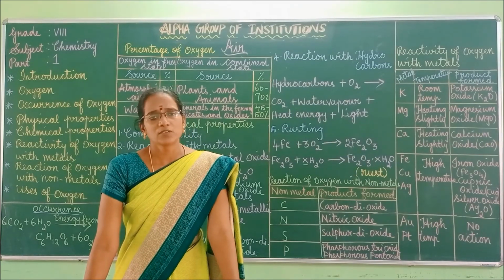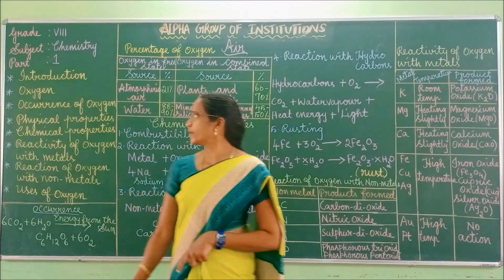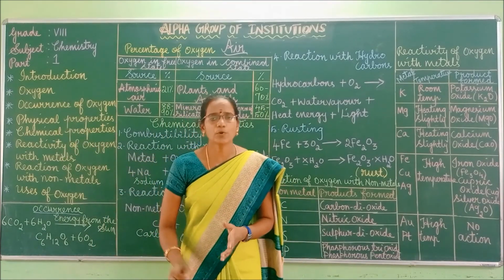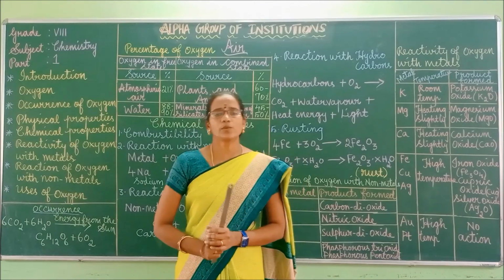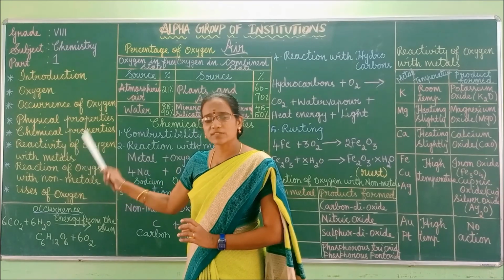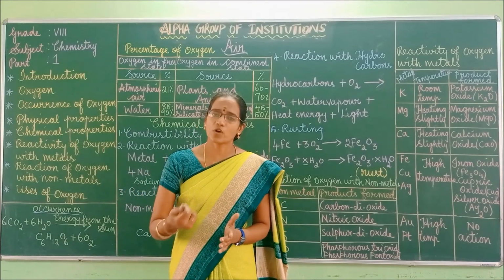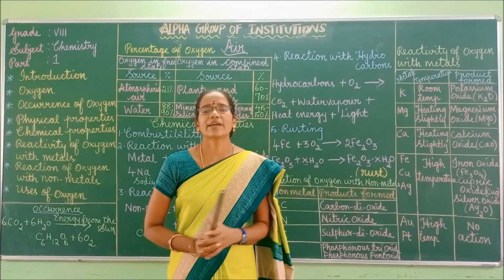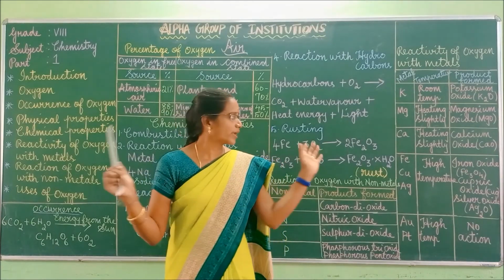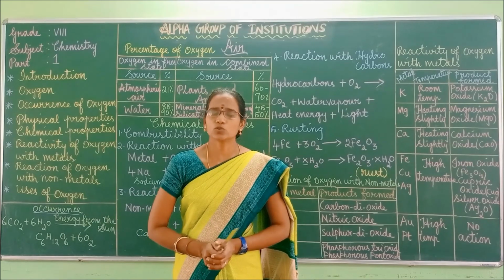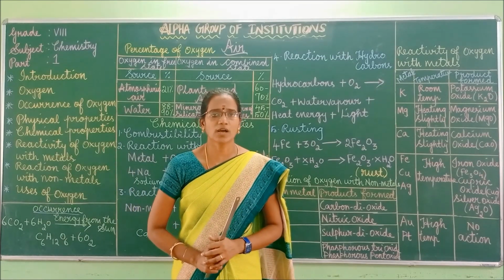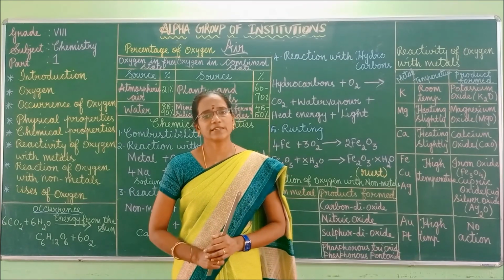Okay children, so what are the contents we discussed today? About oxygen, occurrence of oxygen, physical properties of oxygen, chemical properties of oxygen, and what's the next one? Reaction of oxygen with metals, reaction of oxygen with non-metals, and finally we discussed the uses of oxygen. So you have to go through everything, children, and write all the contents one time. This is your assignment. The remaining we will see in the next video.